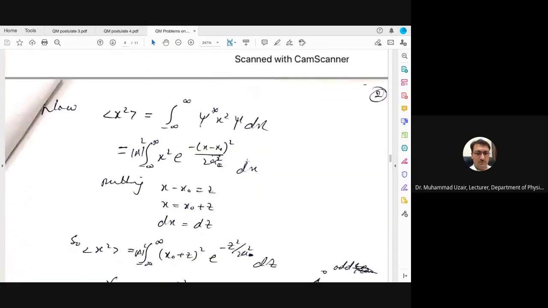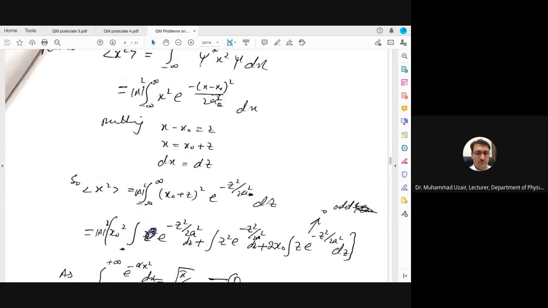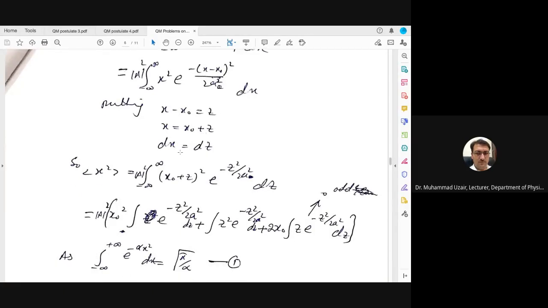Now, finding the value of x square. So x square average is given by the integral of psi star x square psi. Putting the value of psi star psi, you will have this. Both are even functions. Again, use the same substitution you made, x minus x naught equal to z, and then dx is equal to dz.